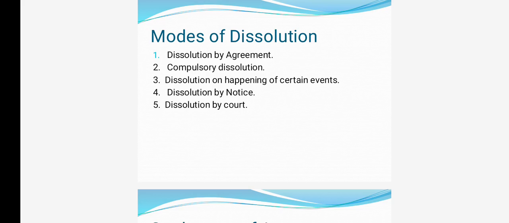If all the partners give their consent to cancel their partnership agreement mutually, if they have mutual understanding and are not interested to continue their business as a partnership, then they can give that agreement in written form, and then they can cancel their partnership. So the first one is dissolution by agreement.